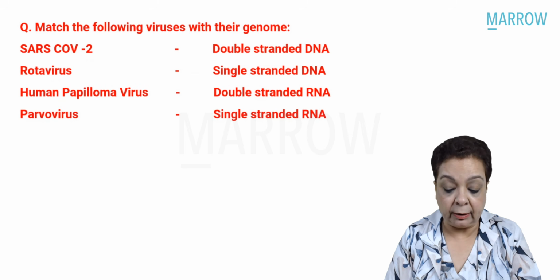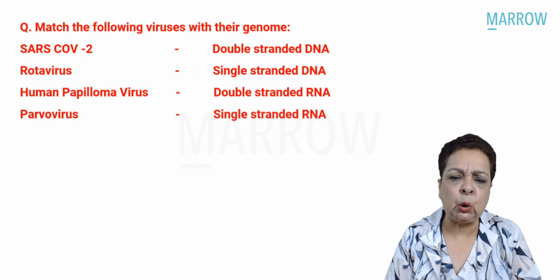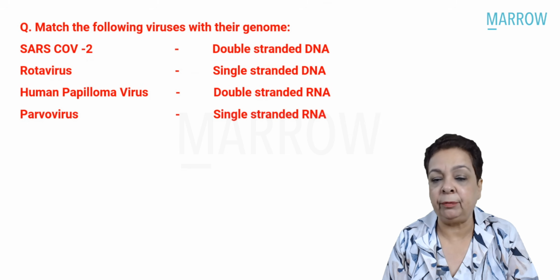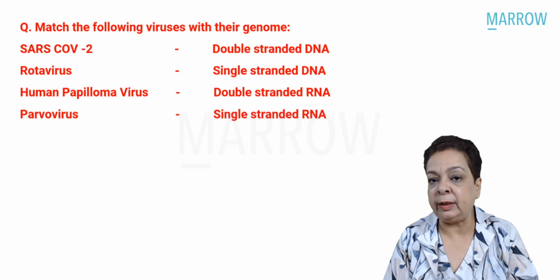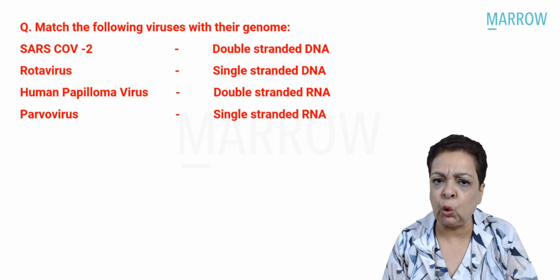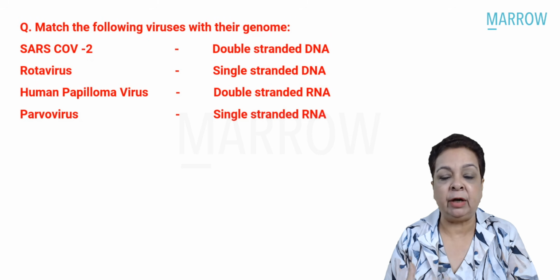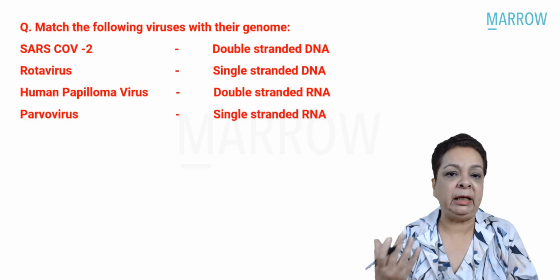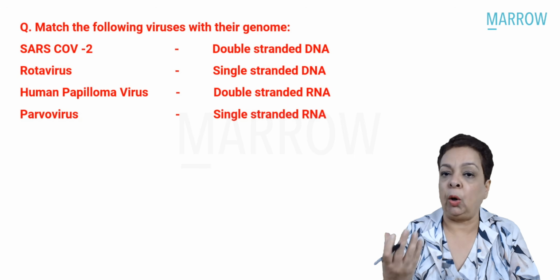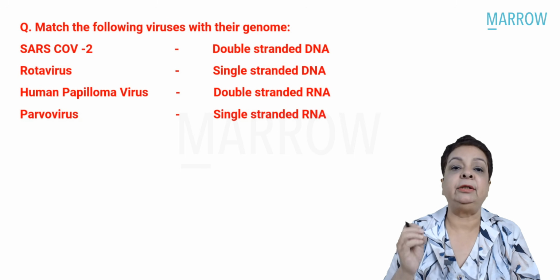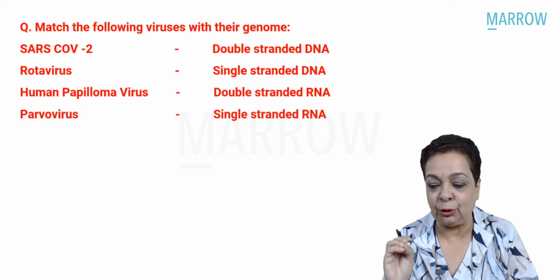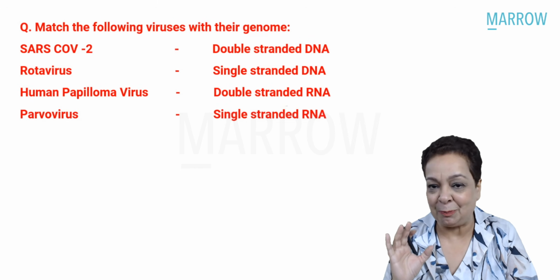Match the following viruses with their genome. That is so easy. Whenever I start my lectures on virology, I always say that I consider virology so easy, because most of our questions in our exams regarding viruses talk about which family it belongs to, what is the property of the family. Just knowing the name of the disease would do 70 to 80% of your job for your exam.